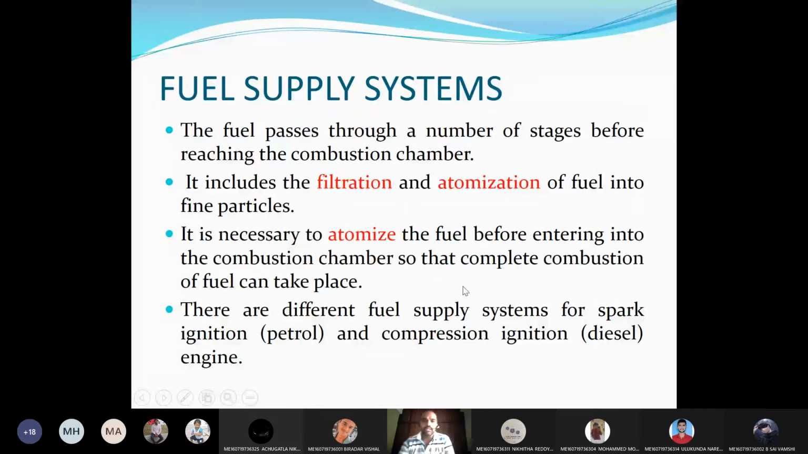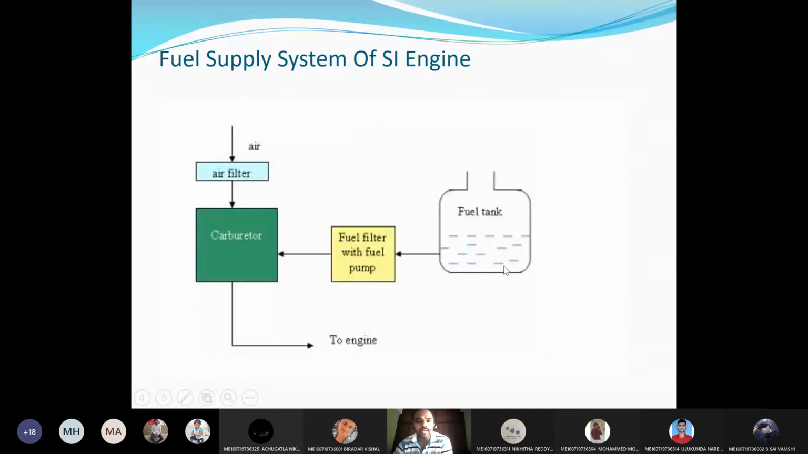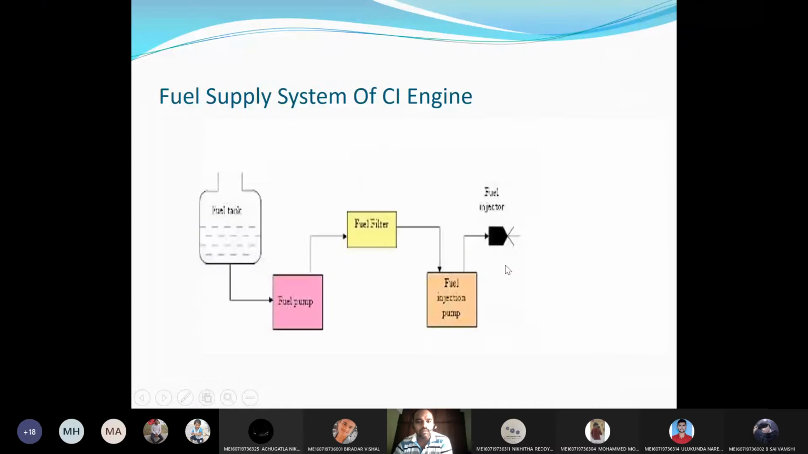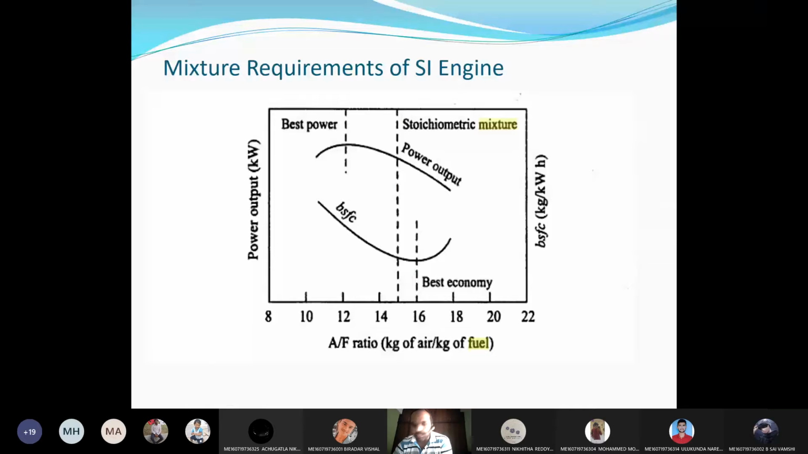Right. So in last class we discussed all those things. Fuel supply, and how the fuel will be supplied in SI engine, and how the fuel will be supplied in CI engine, that is in diesel engines, and what is stoichiometric mixture, and what is the value for SI engine, that is for petrol engine, and what is lean mixture, what is rich mixture.